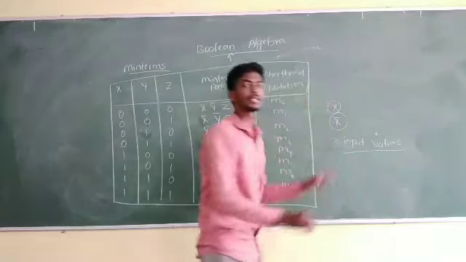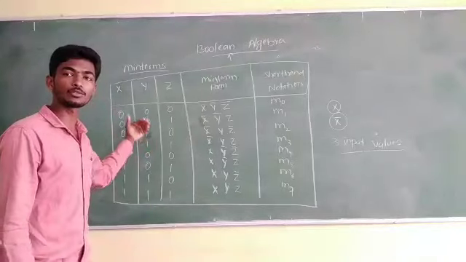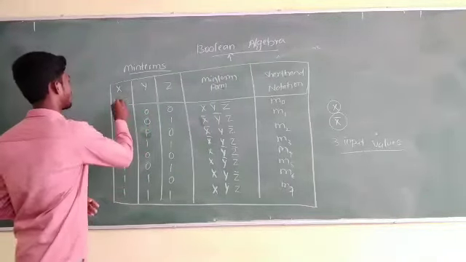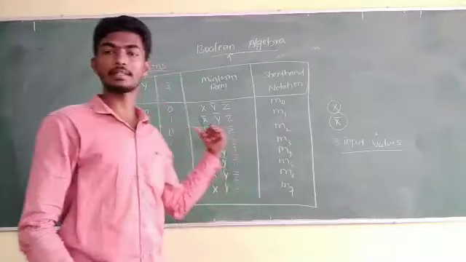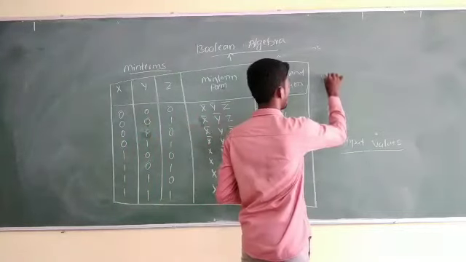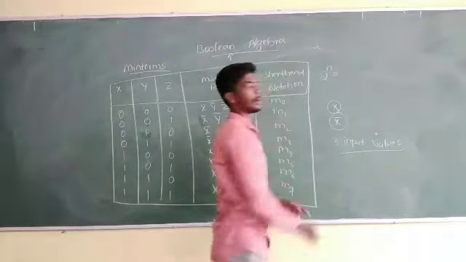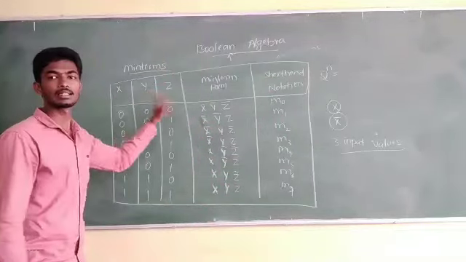This is the min term table, where I have written the possible input values, for example x, y and z. And you know how to write this table using the notation 2 to the power of n, where n represents the number of input variables, and here it is 3.